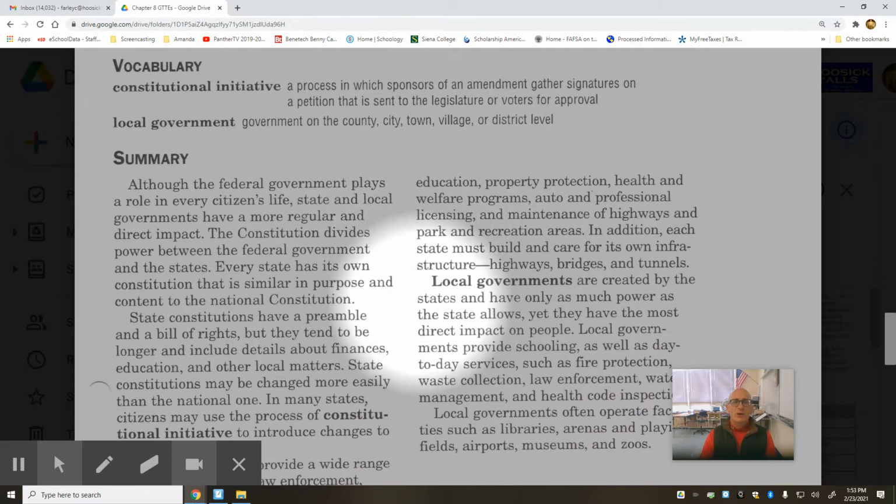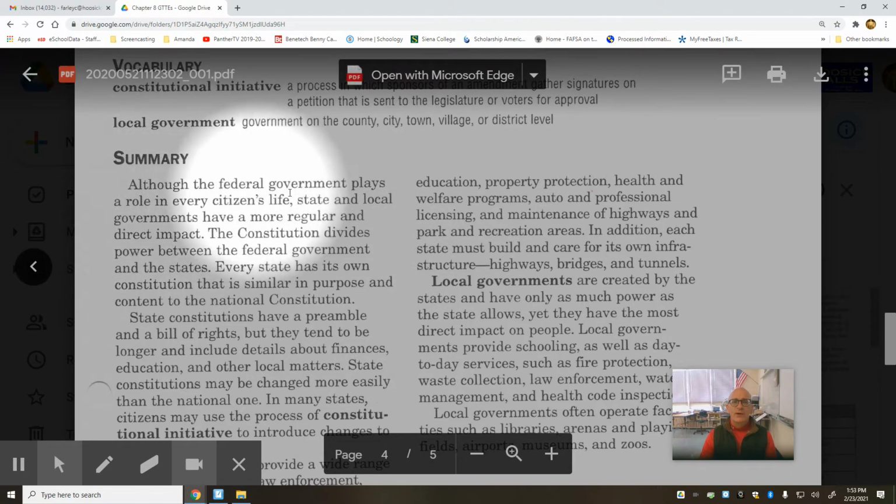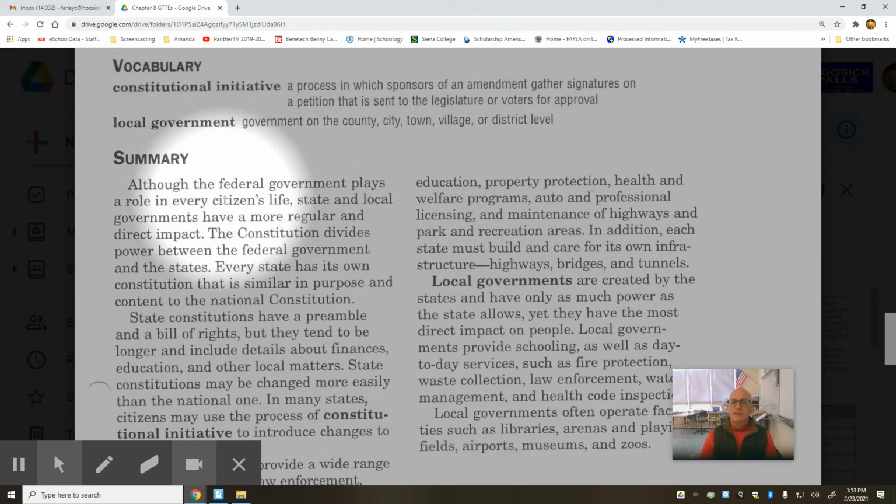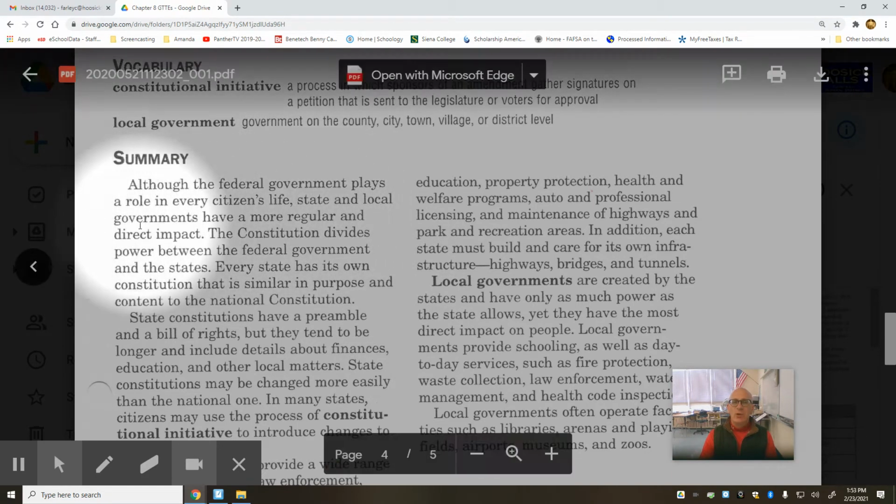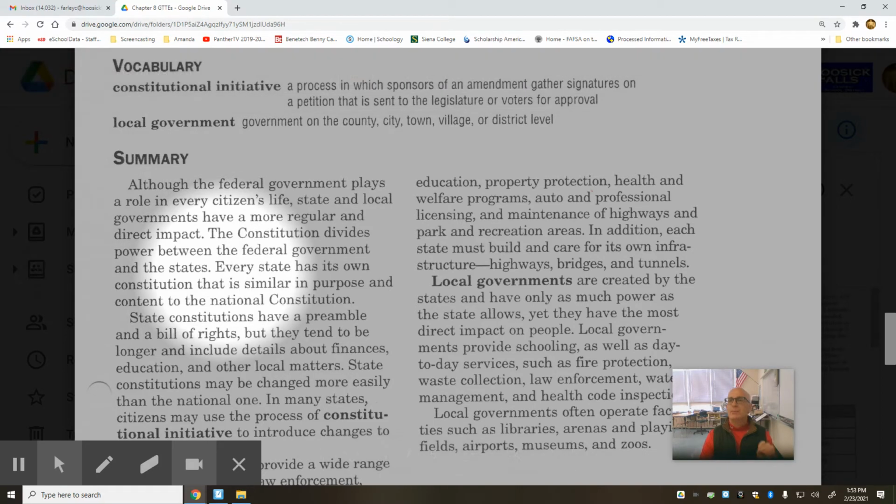Let's continue on. Although the federal government plays a role in every citizen's life, state and local governments have a more regular and direct impact on people. The Constitution divides power between the federal government and the states. Every state has its own constitution that is similar in purpose and content to the national constitution. So we have a national constitution that applies to all 50 states, and each of the 50 states also has